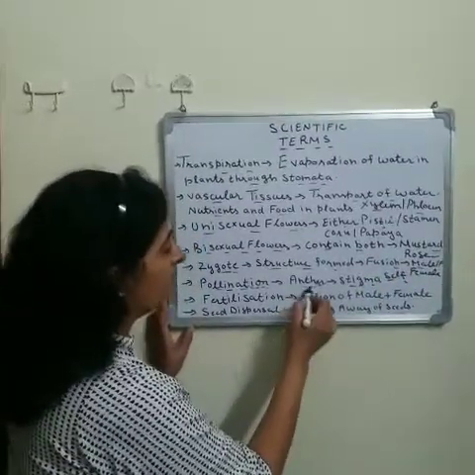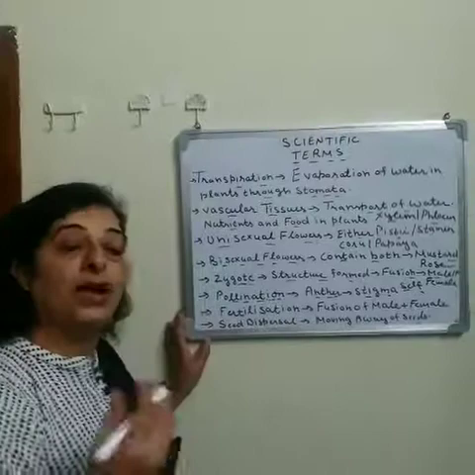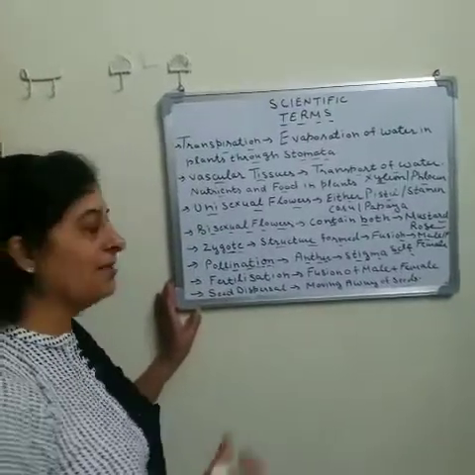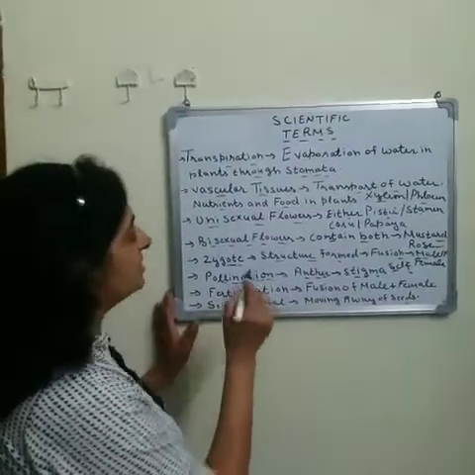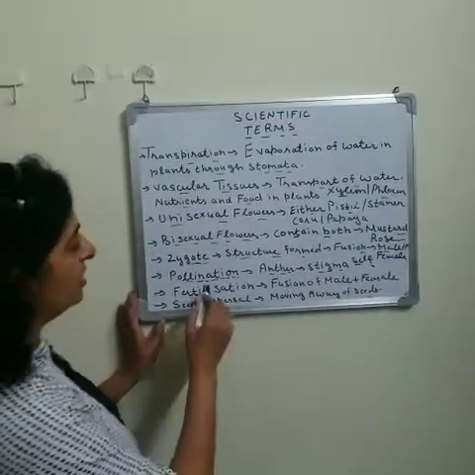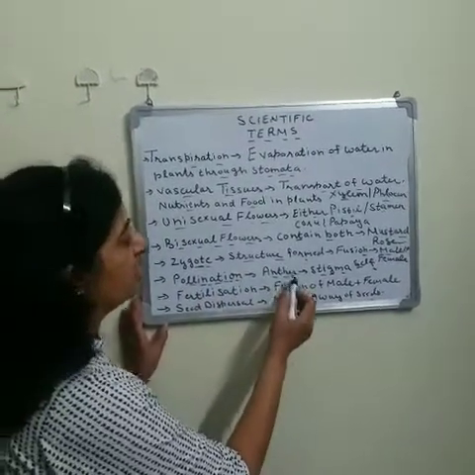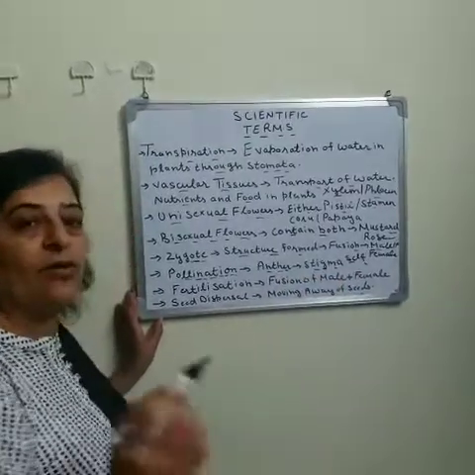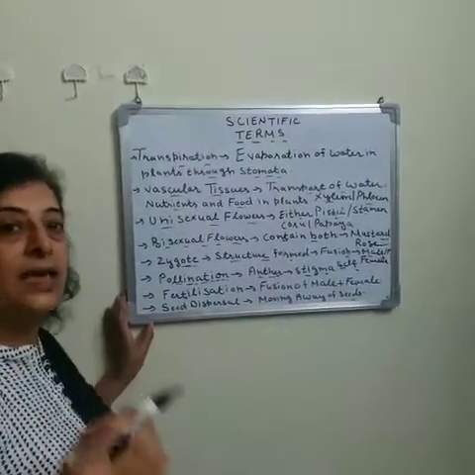And if the pollen reaches the stigma of another flower of the same type, then this is known as cross-pollination.